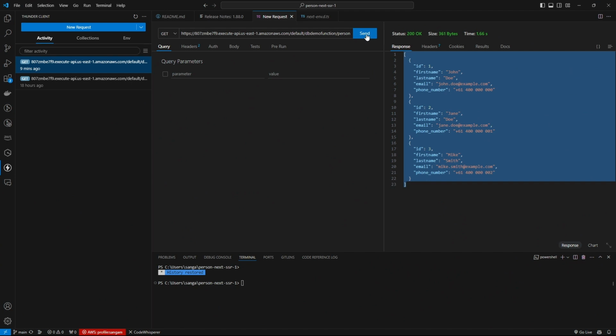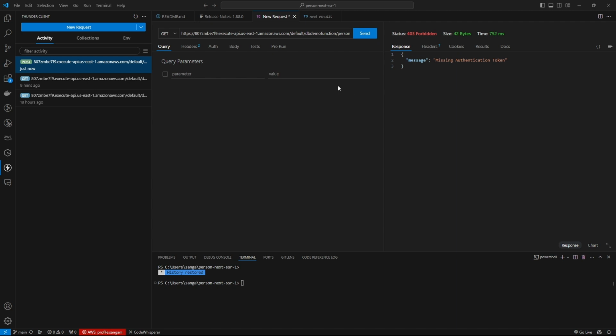Click on send. As you can see, it's giving a message: missing authentication token. Now in the same request, let's go ahead and fill in our API key and header in the header section. So click headers, and in the header section put in your header, and in the value put in your API key, and let's set up the request again.